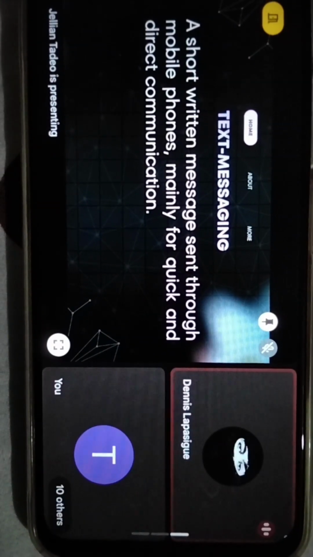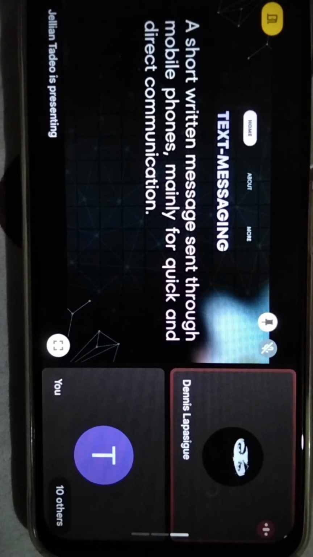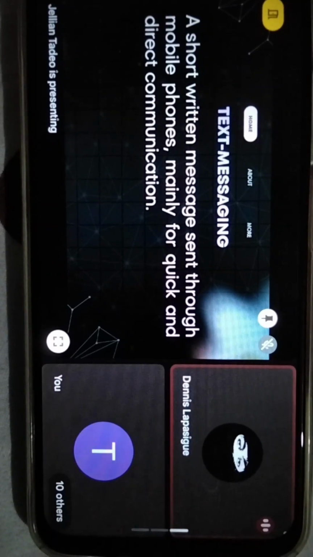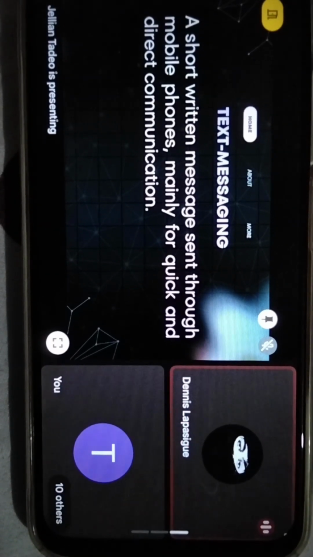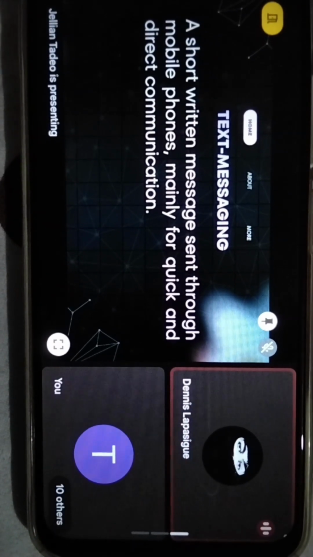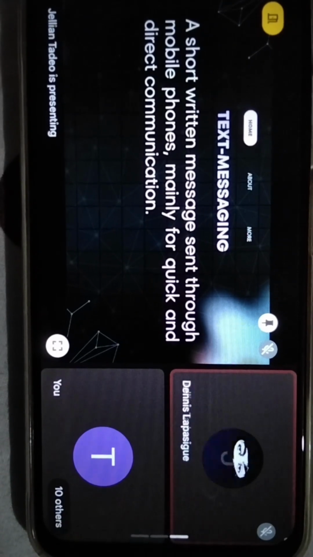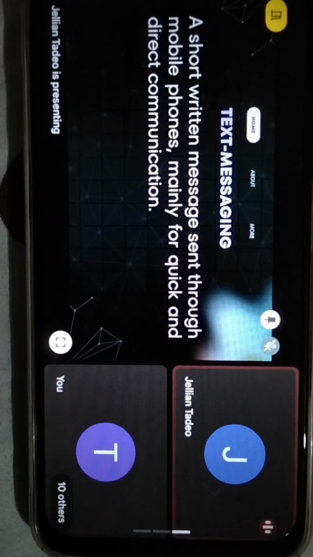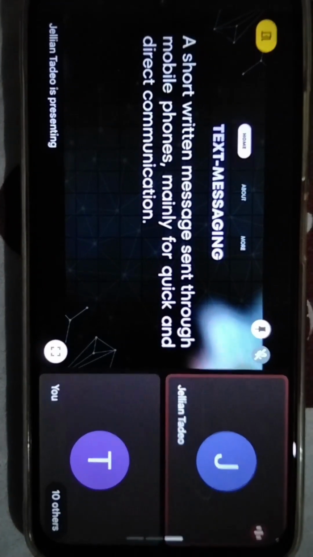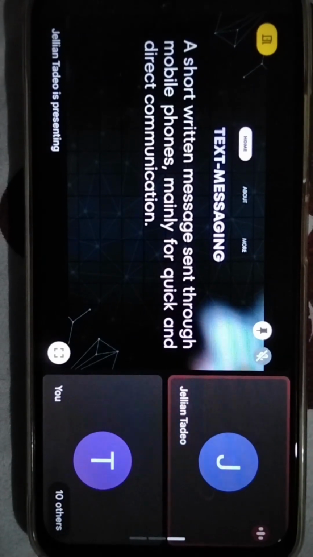Text messaging, a short written message sent through mobile phones and mainly for quick and direct communication. So in conclusion, the common electronic communication modes and medias are the email, chat, video call, and text messaging.